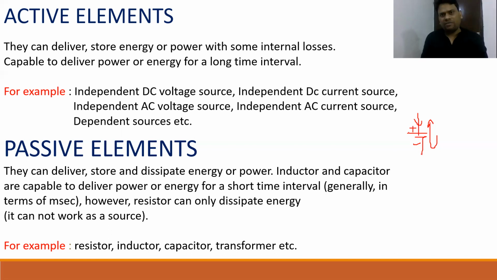Similarly, what about the passive element? As we just discussed, it is very easy. One inductor can store energy when current flows positive to negative, and the same inductor, when it works as a source, the direction of current cannot change suddenly, as you know very well. So the polarity of the inductor will change, and in this second situation the inductor will work as a source. In the first situation, the inductor will work as a load.